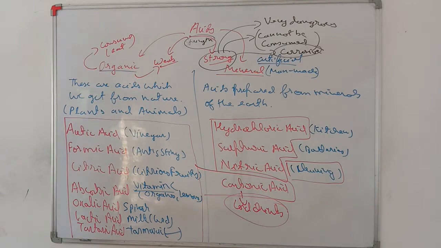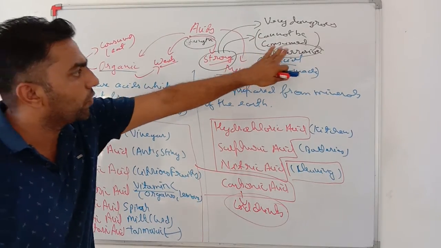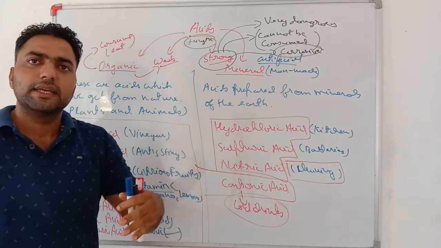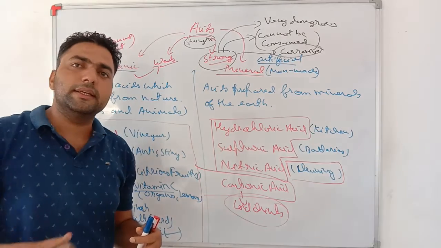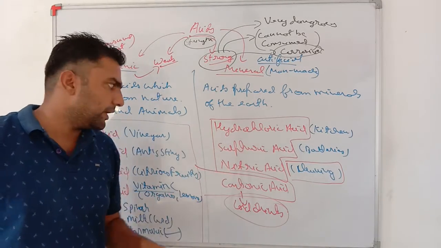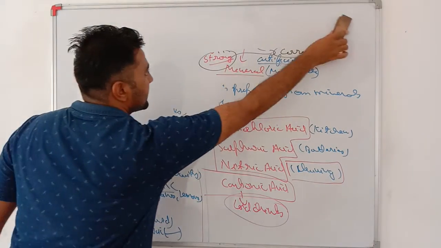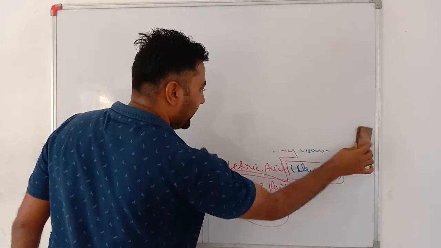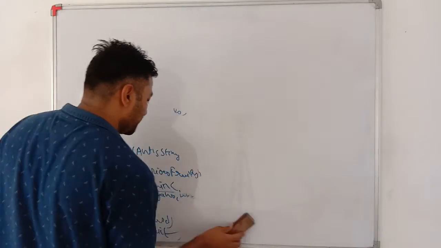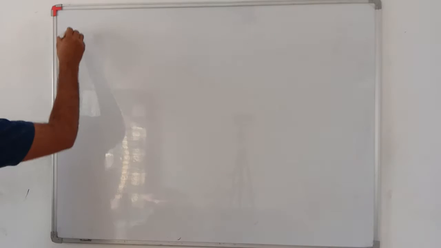See my dear students, as we know, acids are very dangerous and they can corrode any material. Means if they come in contact with anything, they will chemically react with it and change that material. Okay, so very important. Many times you might have heard the name acid rain. Why does it happen? It means somewhere acid is present in the rain. How does this acid come and how does this phenomenon take place? Now we will see